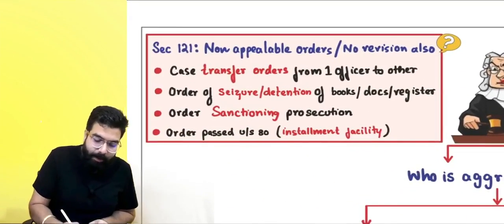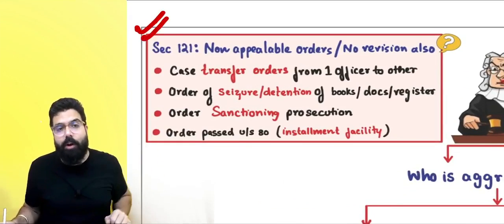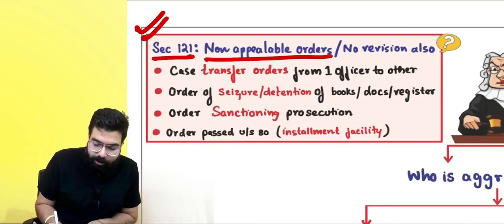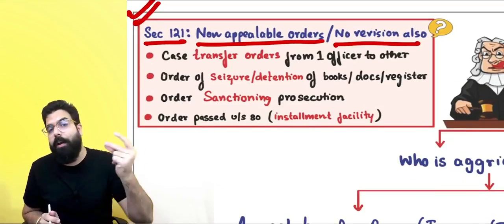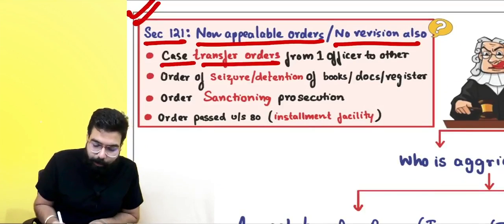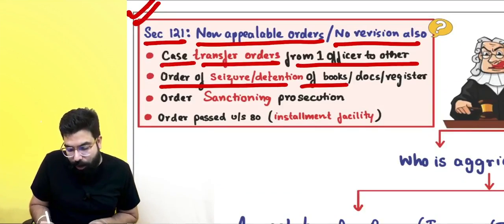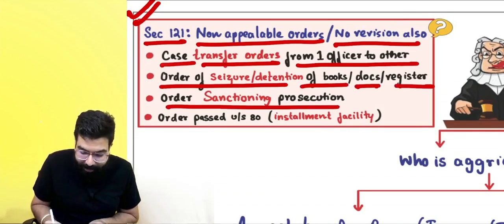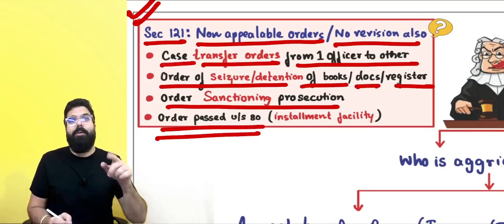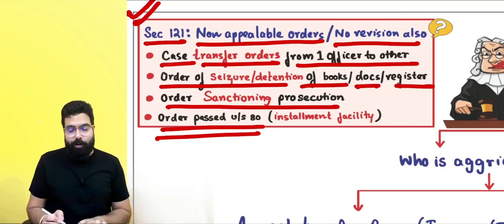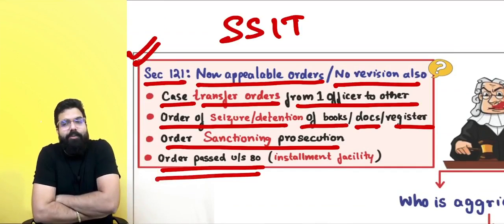Always remember one thing, there are 4 adjudication orders which are non-appealable. Section 121 talks about the non-appealable orders, against which no revision is also possible. What are these orders, everyone? Case transfer order from one officer to another, order of seizure or detention of books, documents, register, order sanctioning prosecution, and order passed under section 80, basically denying you deferred payment or installment facility. Against those orders you can't go for an appeal. You just have to SSIT.